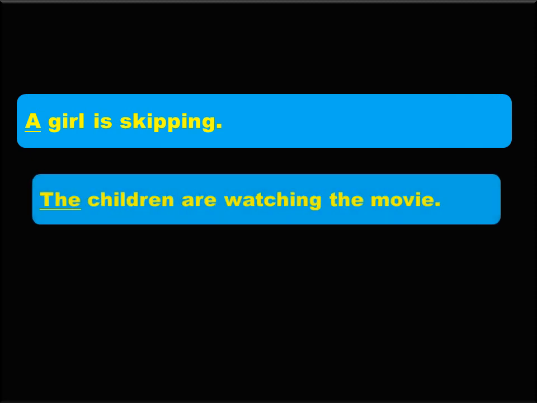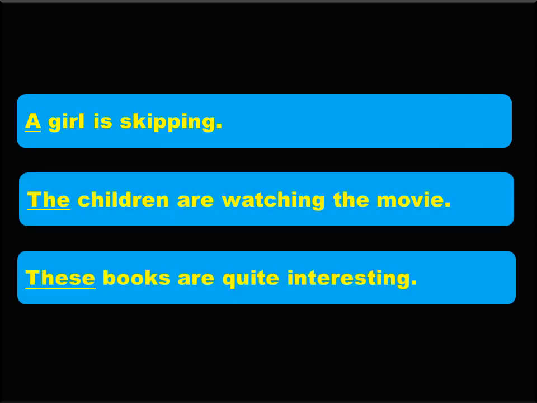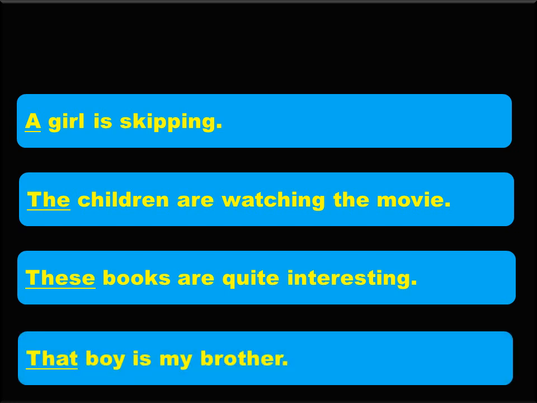A girl is skipping. The children are watching the movie. These books are quite interesting. That boy is my brother. In these sentences, a, the, these and that are used along with the head word girl, children, books and boy. Such words are called as